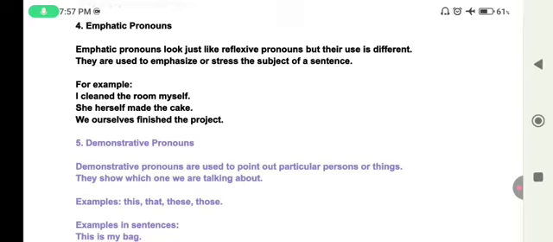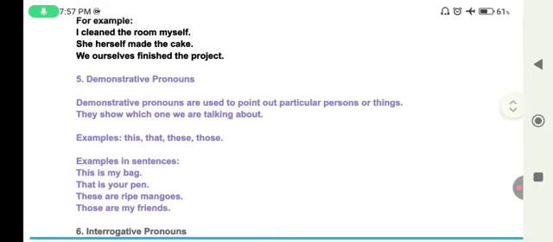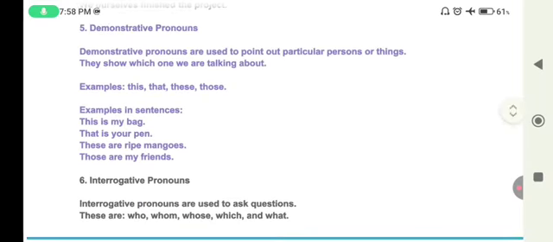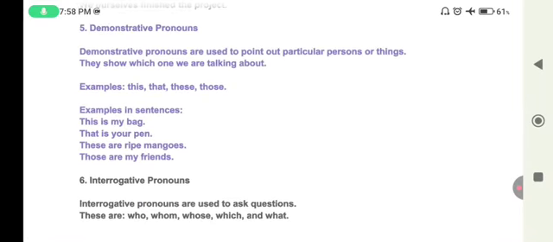Now the fifth one is demonstrative pronoun. What is a demonstrative pronoun? Demonstrative pronouns are used to point out a particular person or thing. They show which one we are talking about. For example, this, that, these, those. Examples in sentences: This is my bag.